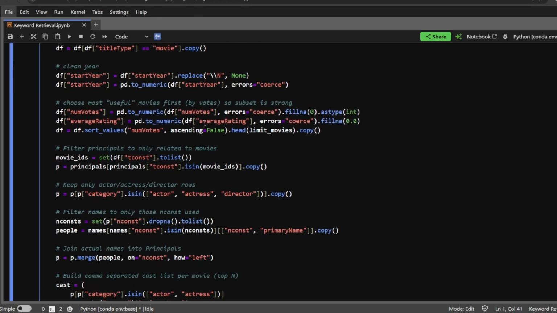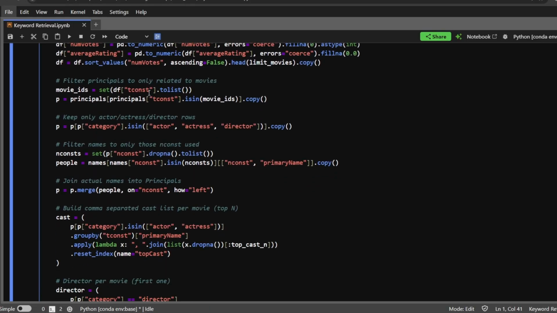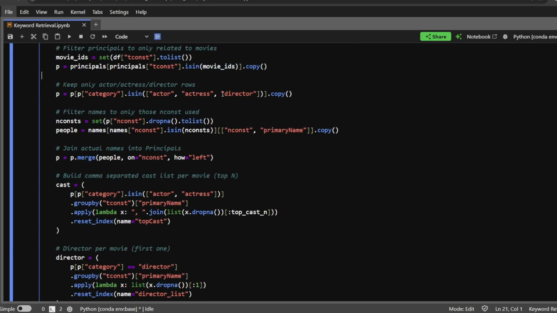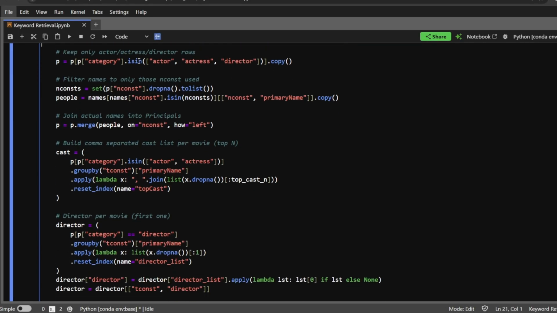Next step is to filter principals to only those related to movies. We'll get the IDs of selected movies and then filter the principals to only those movies. Next step is to keep only actors, actresses and directors. Then we'll get the IDs of people involved in selected movies and then filter the names only for those people. While fetching the names, we'll get the IDs of people involved in selected movies.